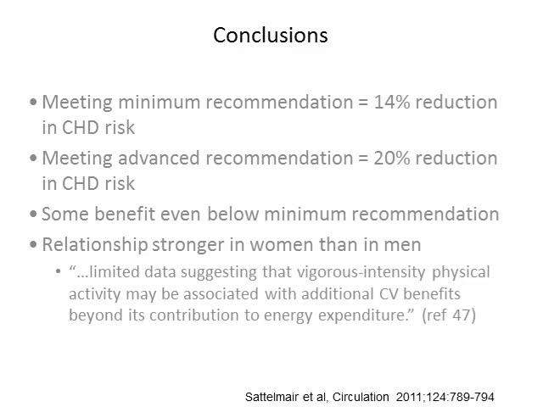Okay, so the conclusion says meeting the minimum recommendation, which is about 150 minutes of moderate activity per week or 75 minutes of vigorous activity, results in about a 14% reduction in coronary heart disease risk. Doing the advanced recommendation led to about a 20% reduction in risk. There's even some benefit below the minimum recommendation, and this relationship was stronger in women, which is interesting.